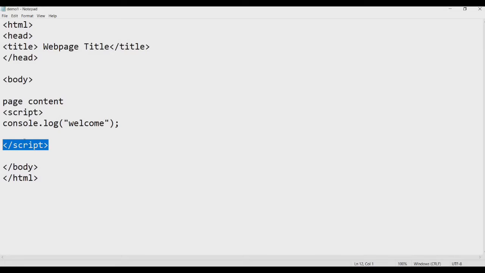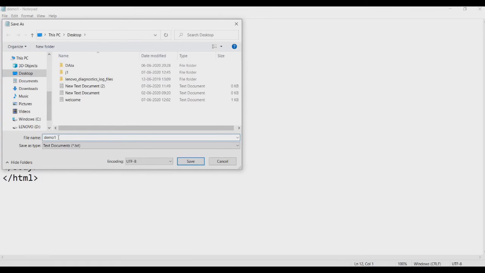Now inside this body tag I have written my JavaScript. You can see I have written console.log. This is a JavaScript statement. This function prints welcome to the console. So this welcome is the message. Now save this file with HTML extension.